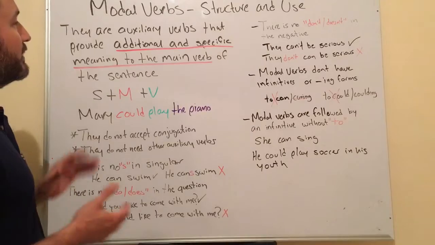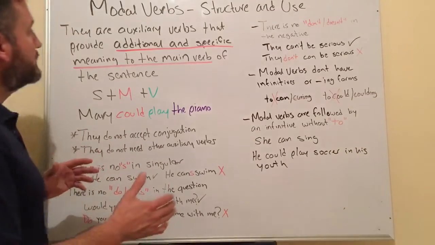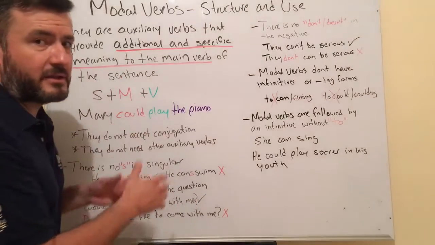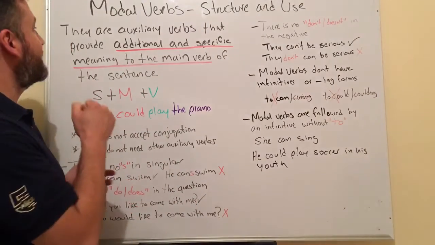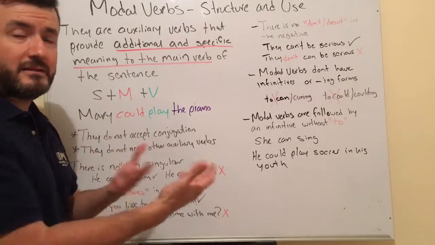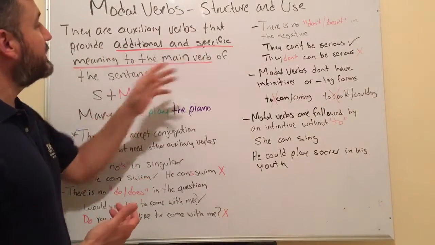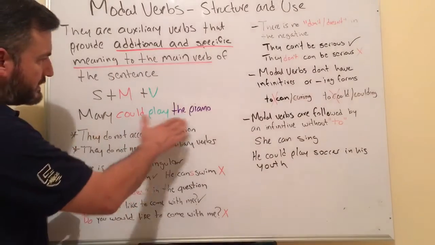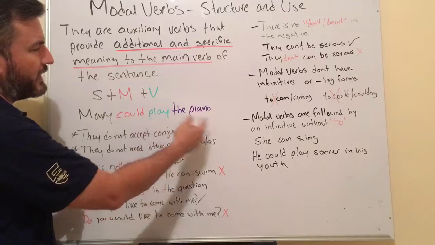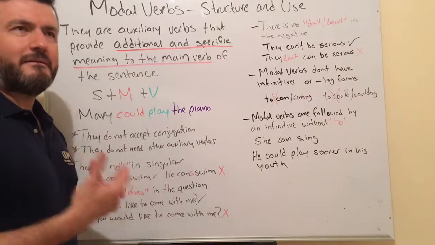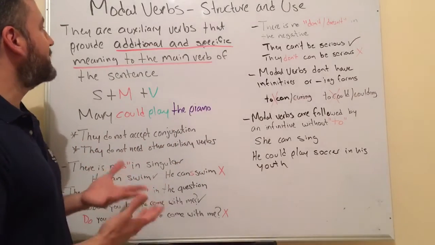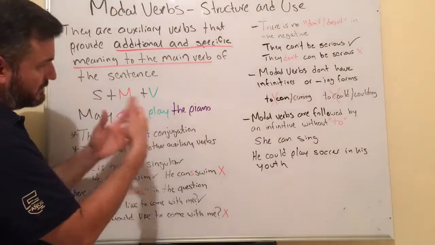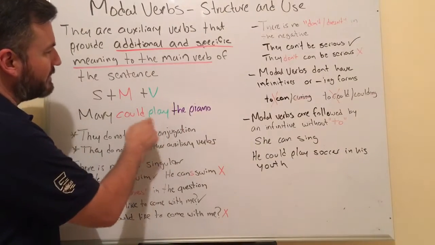Okay. Now let's go back real quick to the definition of the modal verb. The main part of this definition is that modal verbs give us additional and specific meaning to the main verb. So in this sentence, Mary could play the piano, what additional meaning or information is the modal verb giving us regarding the main verb?